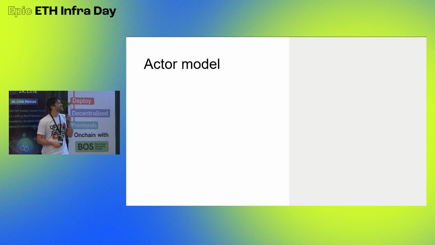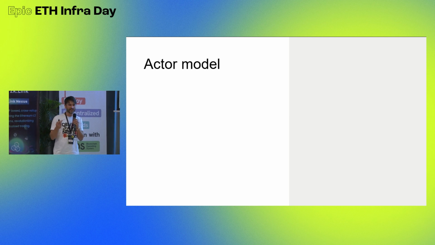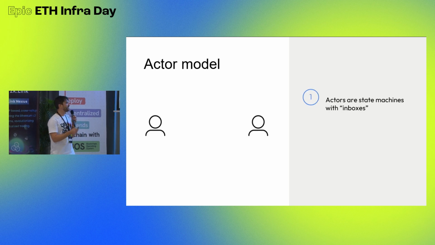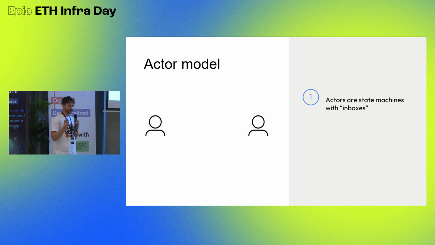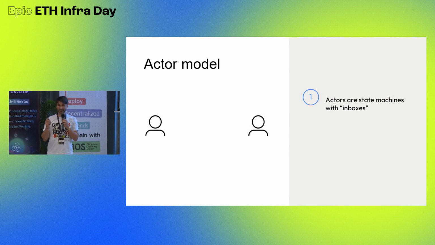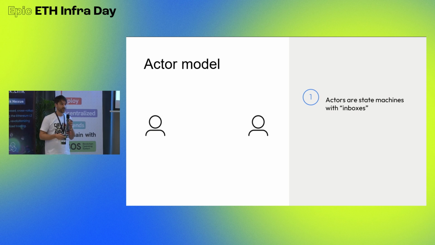Okay, basically the technical architecture is based around the actor model. The core idea in the actor model is that actors are state machines with inboxes. And these actors are responsible for their own state. Basically, think of a high-performance database, and there are small actors in this database, and they send each other messages, and then they get a message, change their state according to some rules, or they don't change their state, it's up to them, and then they send out other messages to other actors.